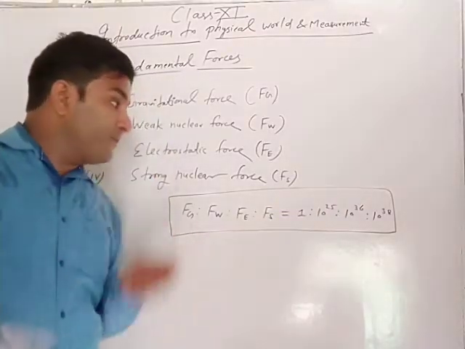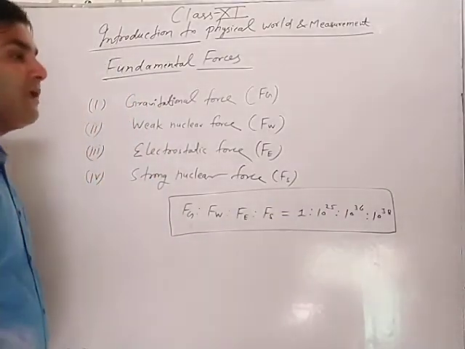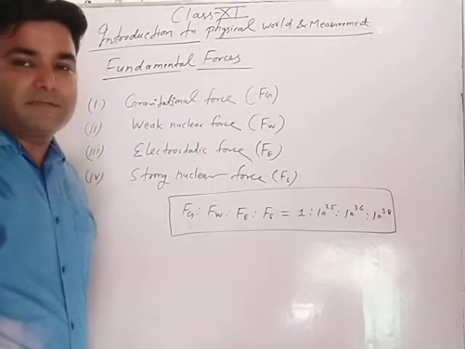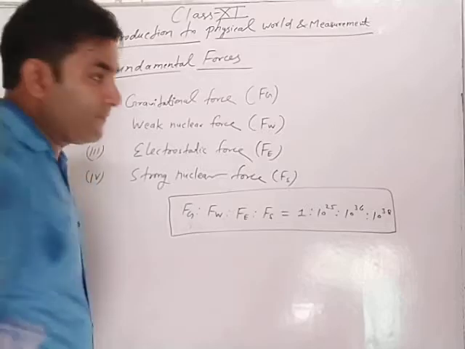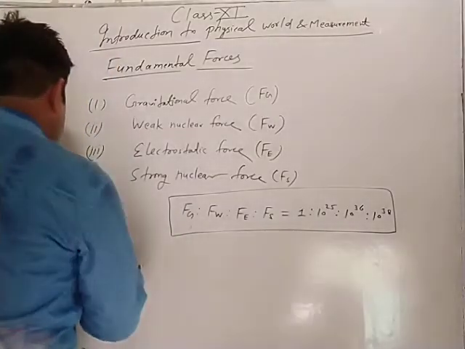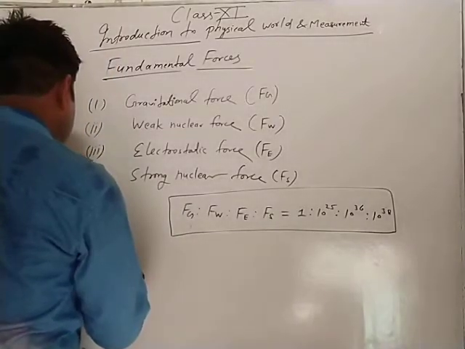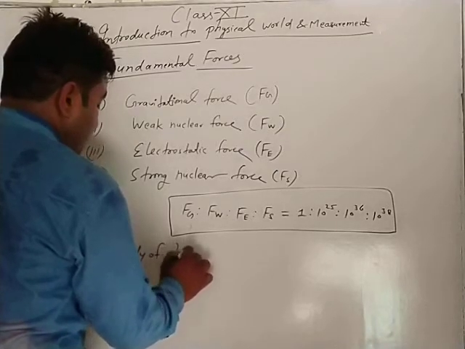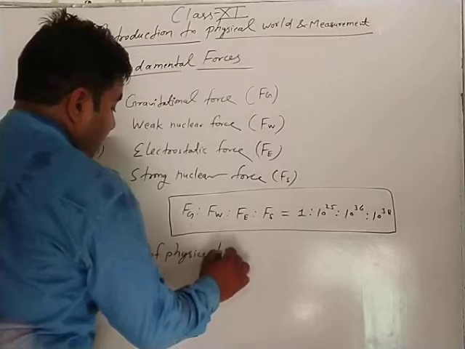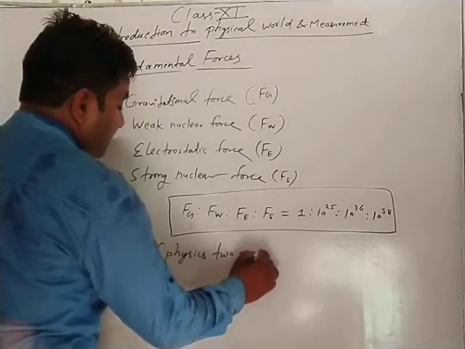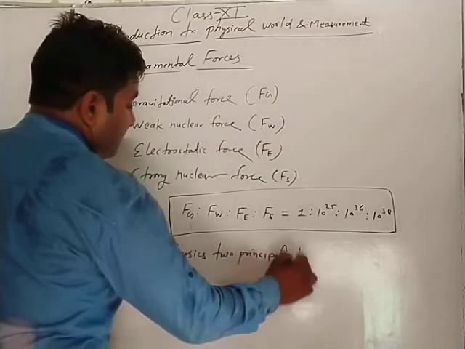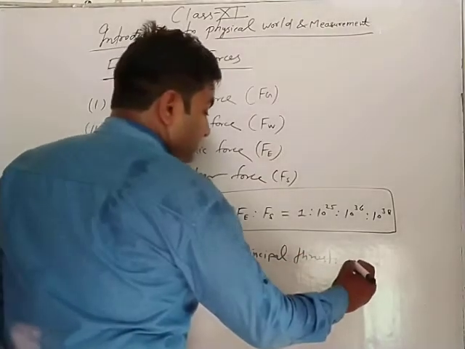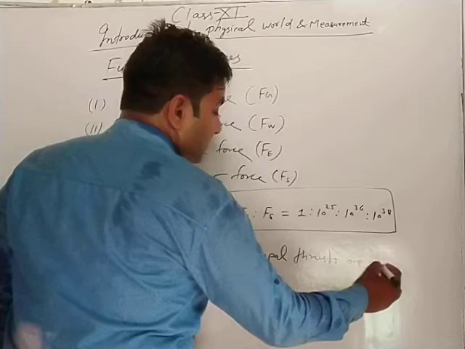Then after this, in the study of physics, two principal thrusts are always used.